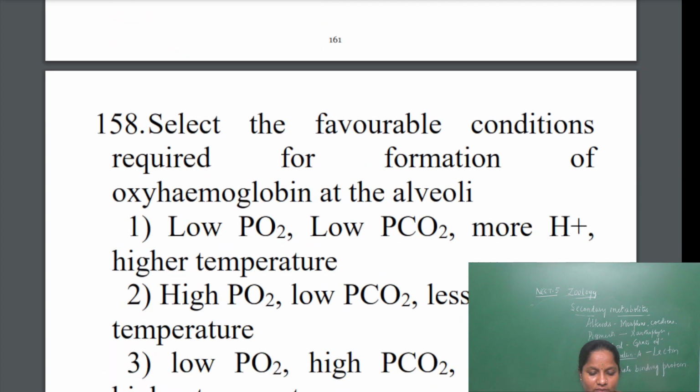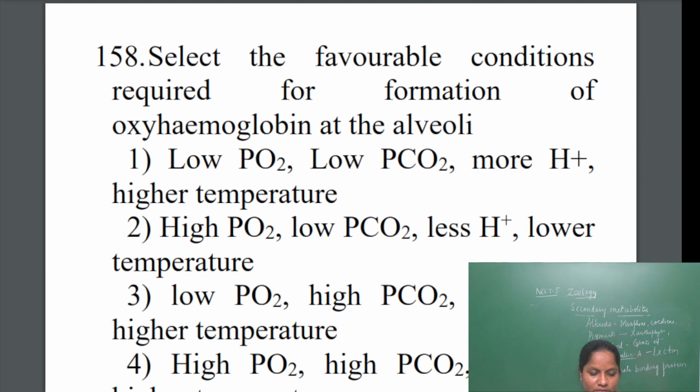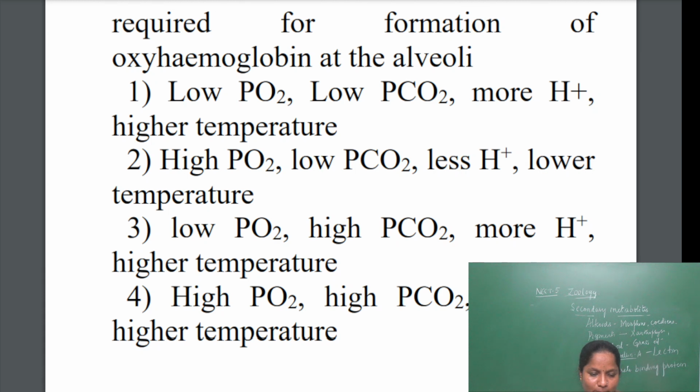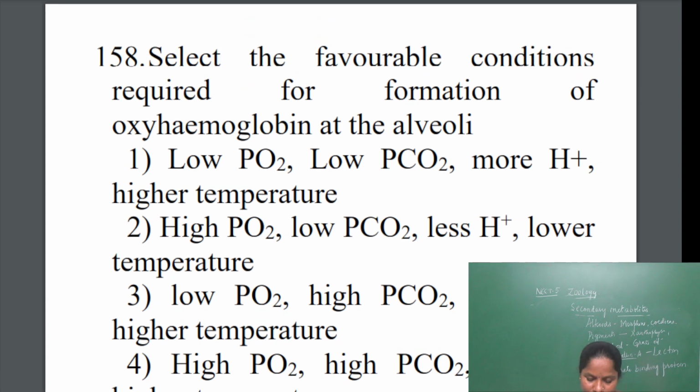Next one. The question is, select the favorable conditions required for formation of oxyhemoglobin complex. For the formation of oxyhemoglobin, when the oxygen will bind with hemoglobin.